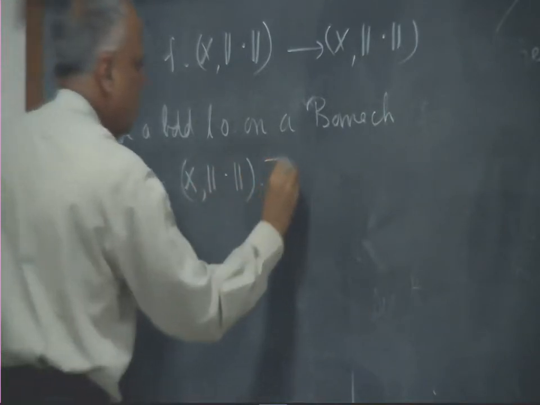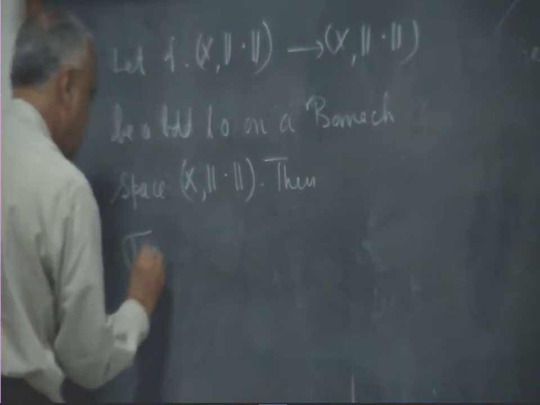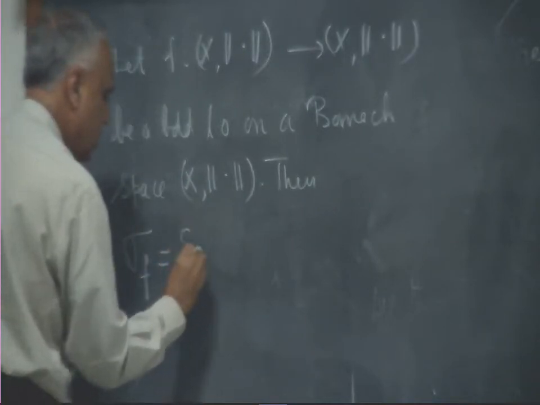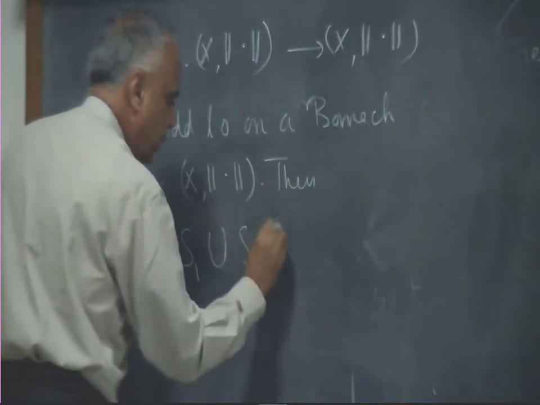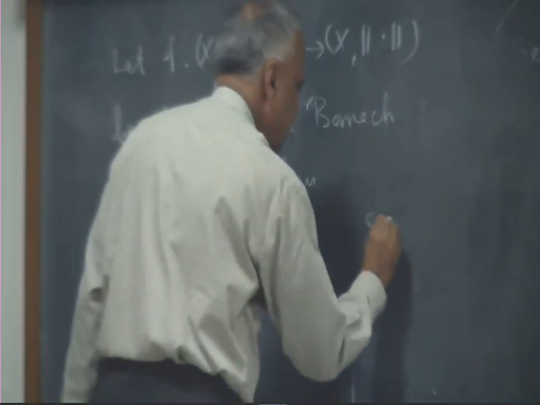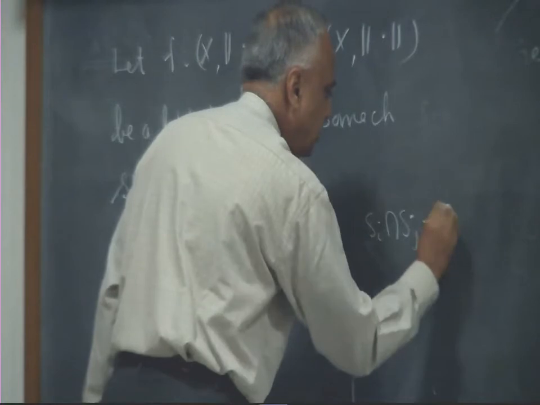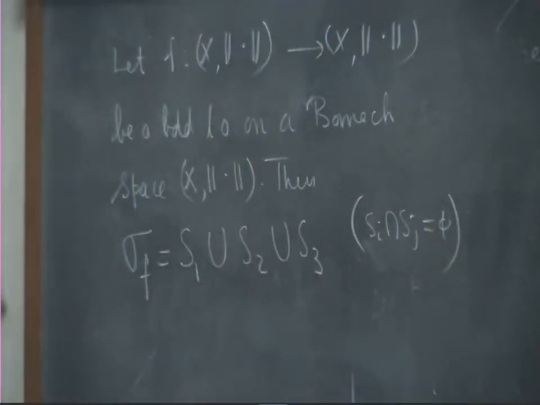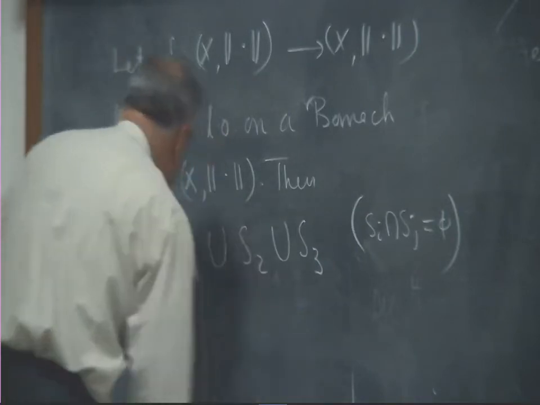Then the spectrum of f consists of 3 different pieces, Si intersection Sj is empty, 3 mutually disjoint pieces.